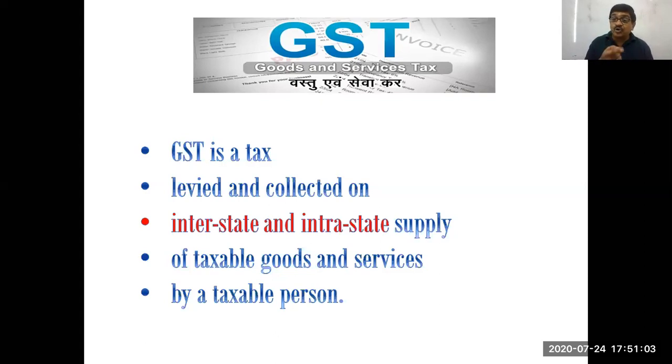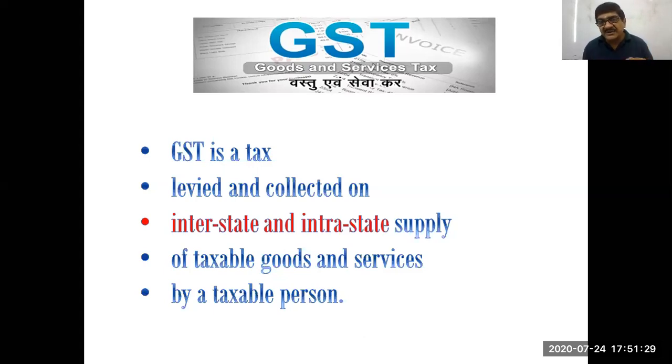Then supply should be of taxable goods and services. Not every supply is subject to tax. Being a supply is one part, but supply should be of taxable goods and services. So what are goods? What are exempted goods? What are taxable goods? We are going to talk about that. Same is about services. What is the meaning of the word services? What are exempted supplies?